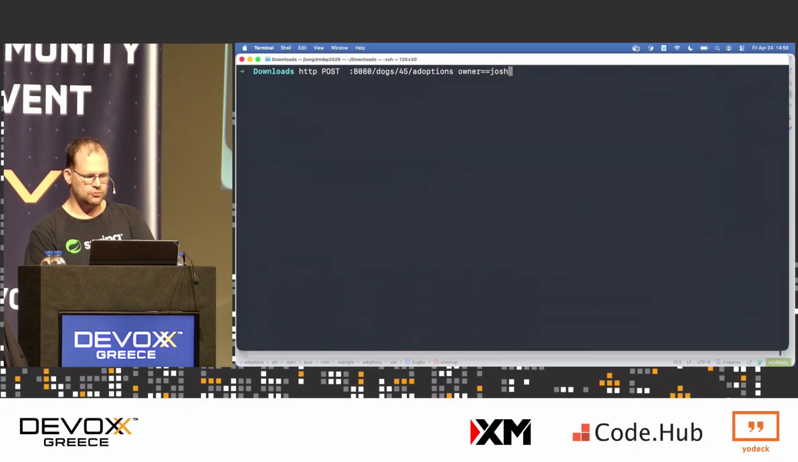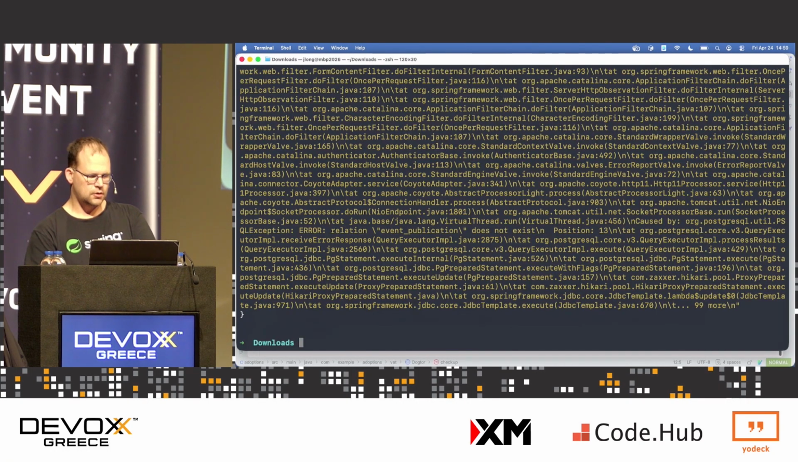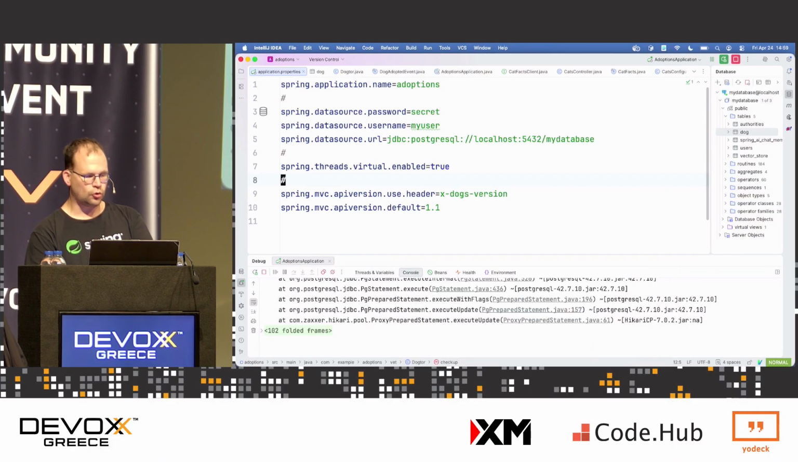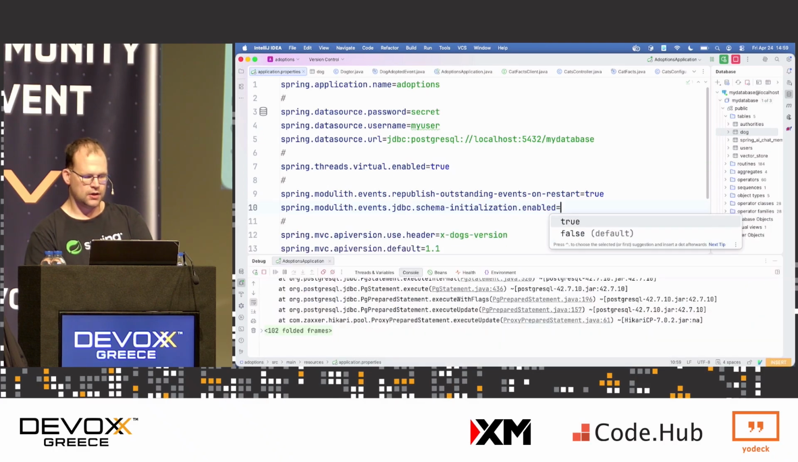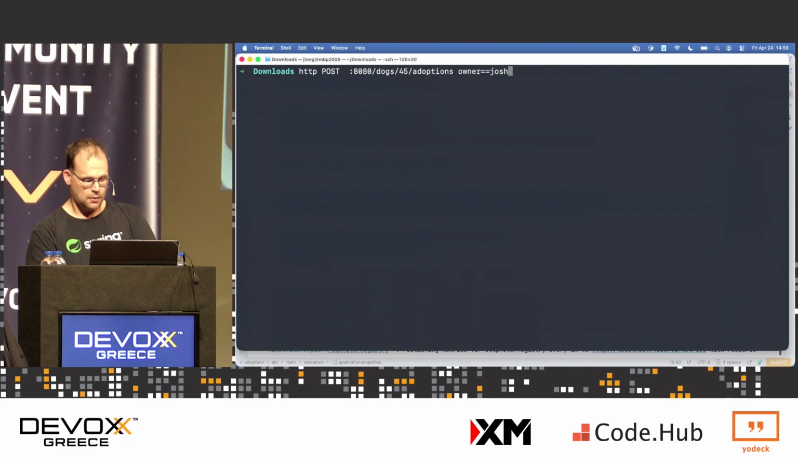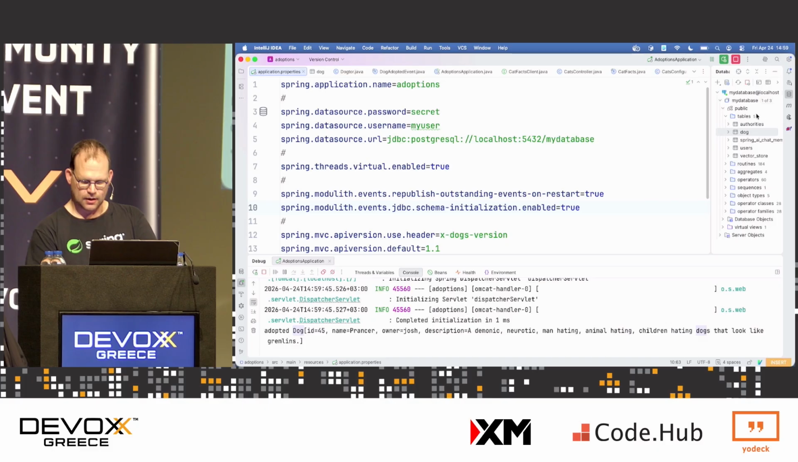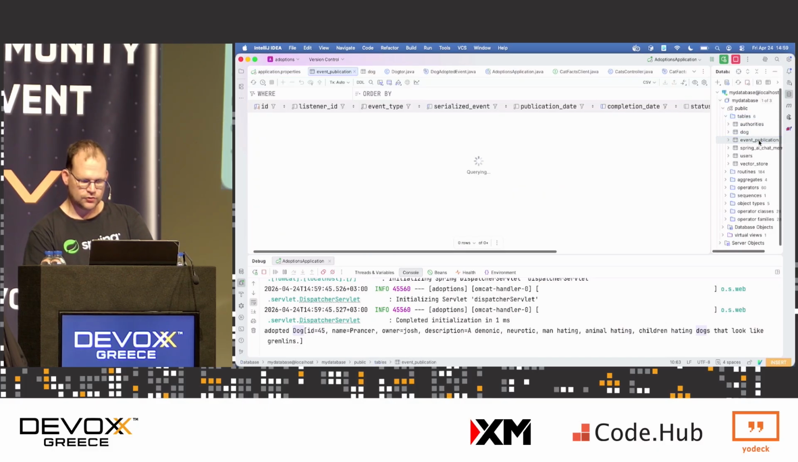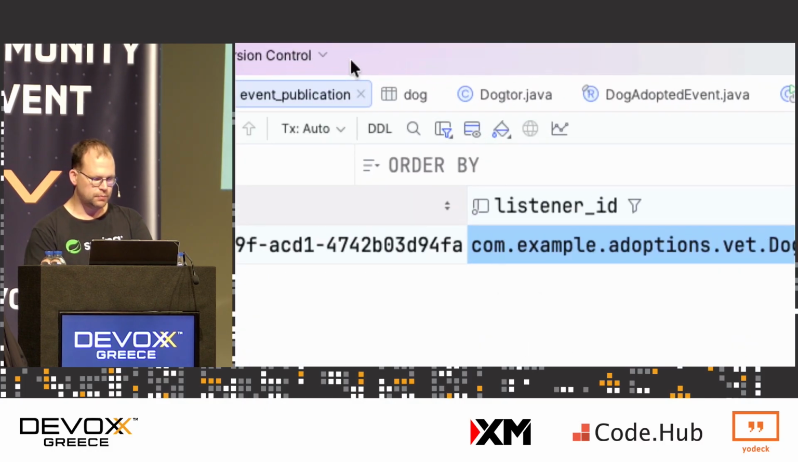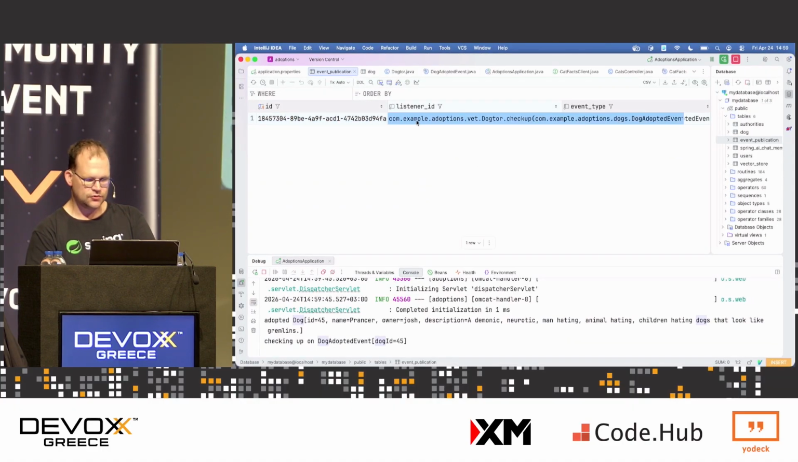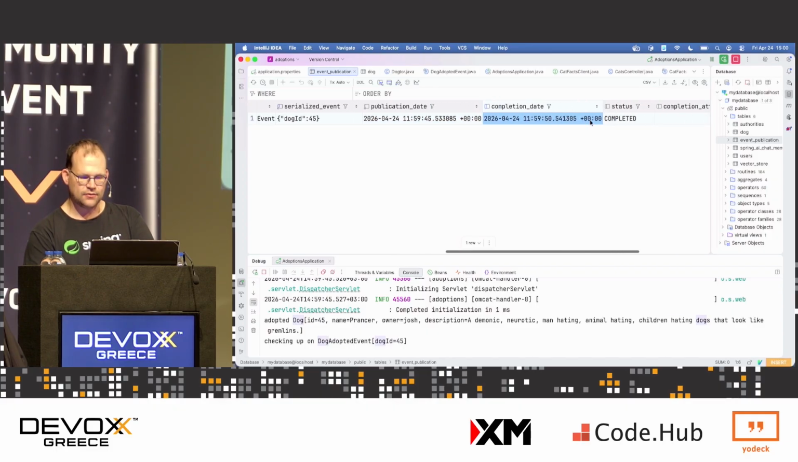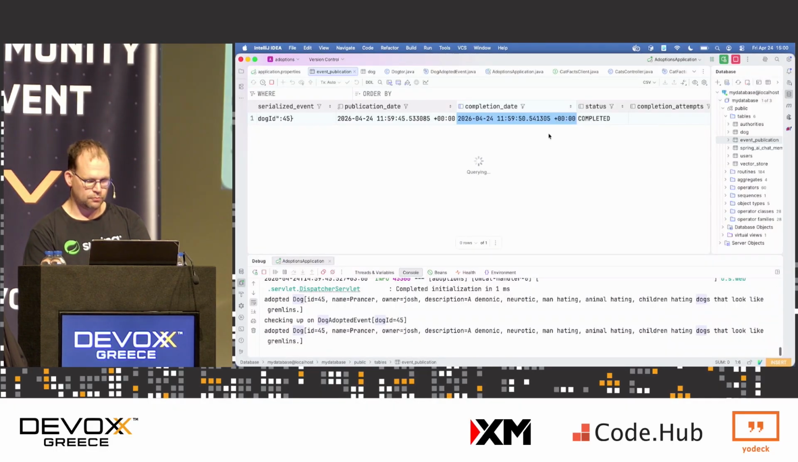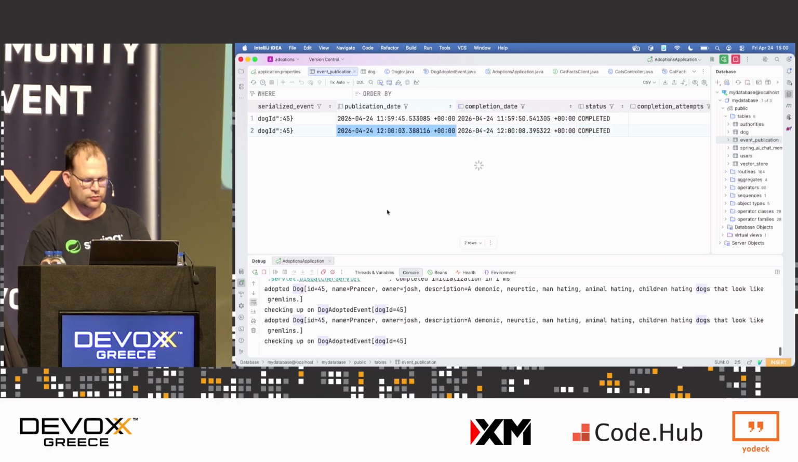Everything is the same as before. Post, what's happening? Oh, it needs to store things in the database to keep track. Fair enough. Republish outstanding events and restart. Modulith, initialize schema. Fine, sounds good. Post again, voila, okay? So now, refresh, I've got this new table called event_publication. Here I've got the ID, the listener ID, the event type, the serialized state, the publication date, the completion date, and the status.